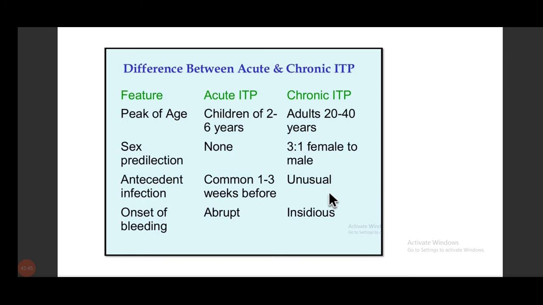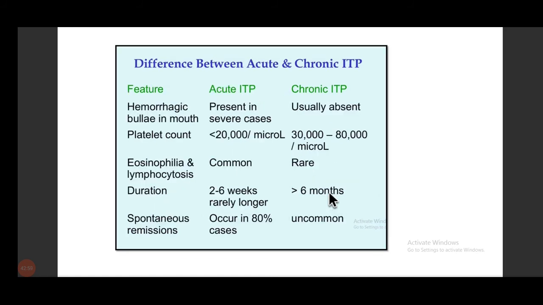In acute, we usually have a 1 to 3 weeks history of any viral or bacterial infection. Onset of bleeding is abrupt in acute cases, and it is insidious in chronic ITP. Now, the next thing you have to note is hemorrhagic bullae in the mouth, which is present usually in acute ITP, not in chronic ITP, and the platelet count falls below 20,000.